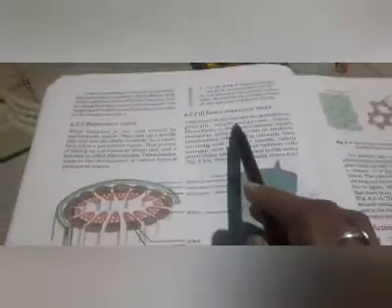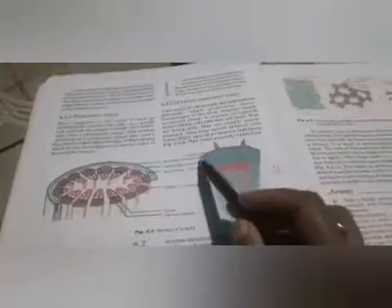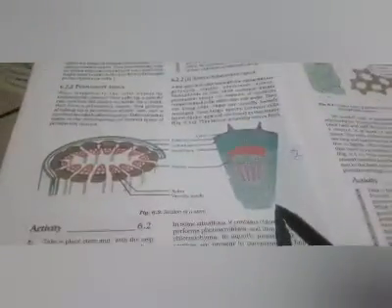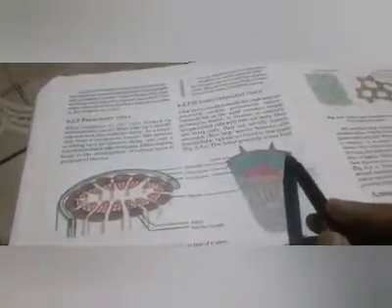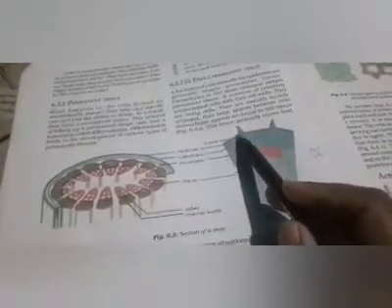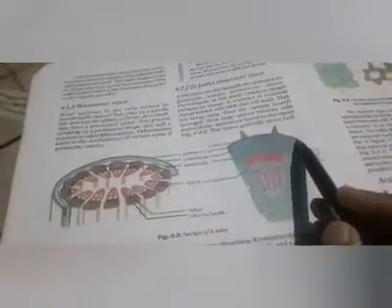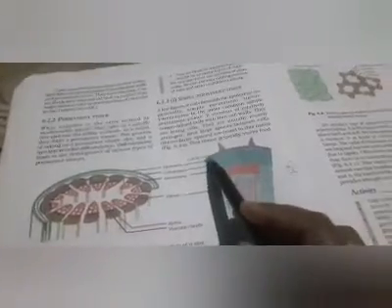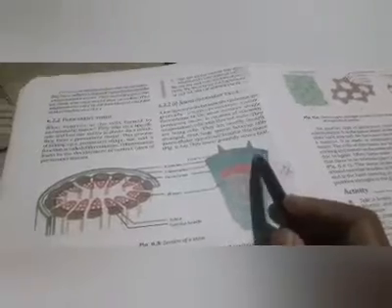A few layers of cells beneath the epidermis. When we cut a small or thin stem, we can see this is the longitudinal section of the stem and this is the transverse section of the stem. We can see that the outermost layer is called cuticle or epidermis. Outermost is the epidermis and it is covered with cuticle to prevent water loss. Then, next to the epidermis, we can see here collenchyma cells or tissue.